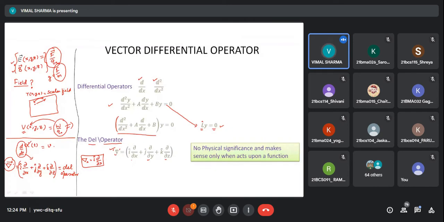When I operate with the del operator on, say, temperature, which is a scalar field, then I get the gradient of the scalar field. So that has significance. Or like position, d by dt itself is nothing, but when I operate with this d by dt on position, then I get a meaningful physical quantity, which is velocity.